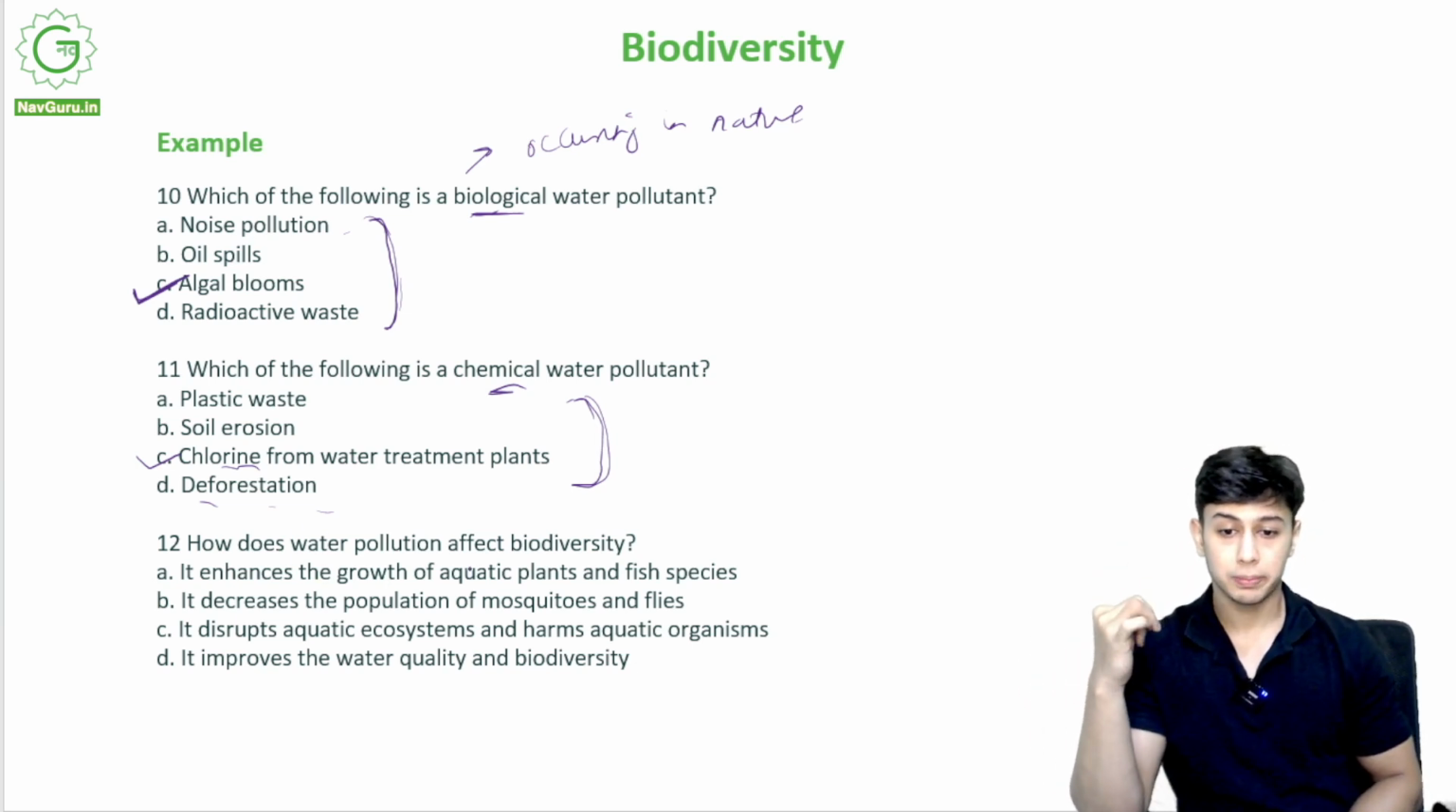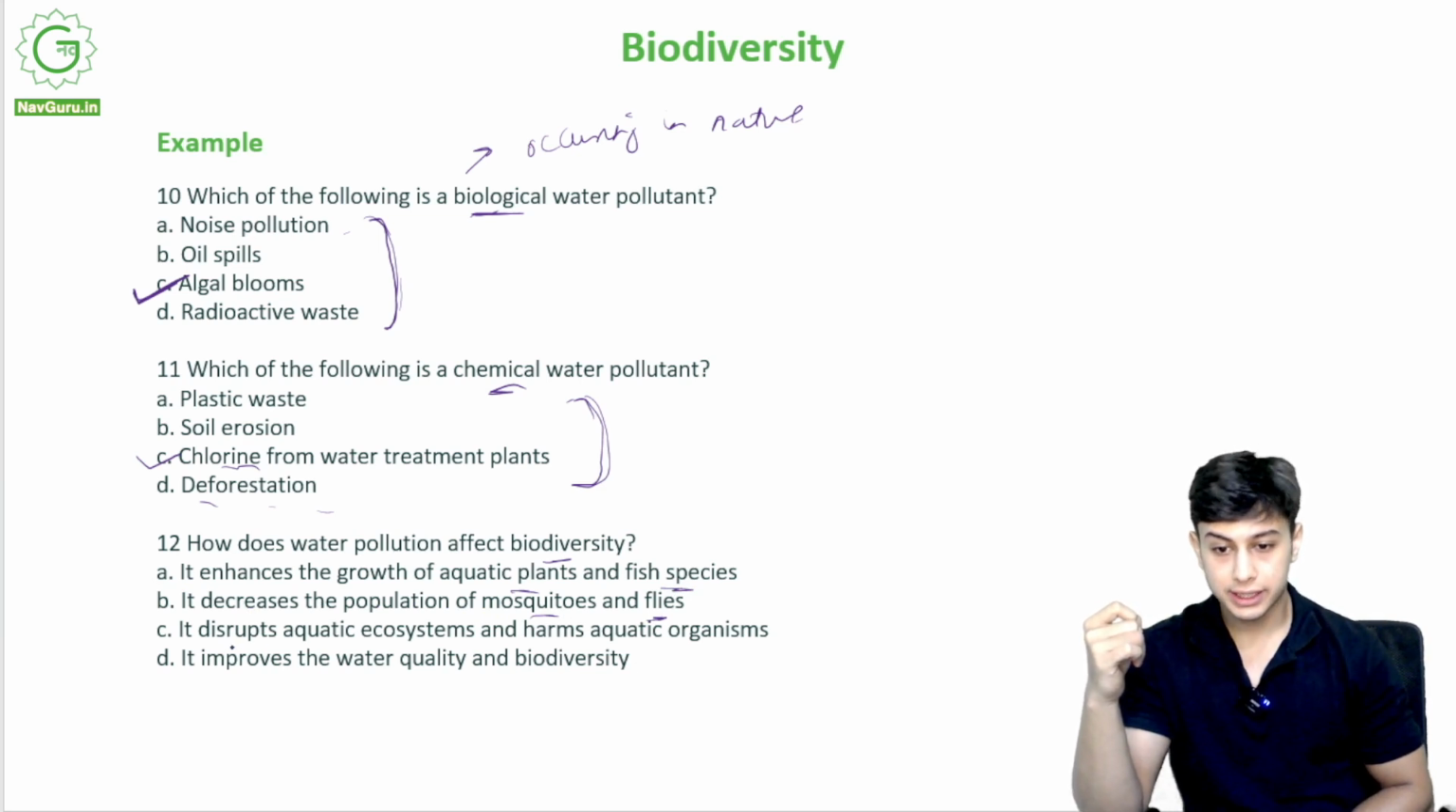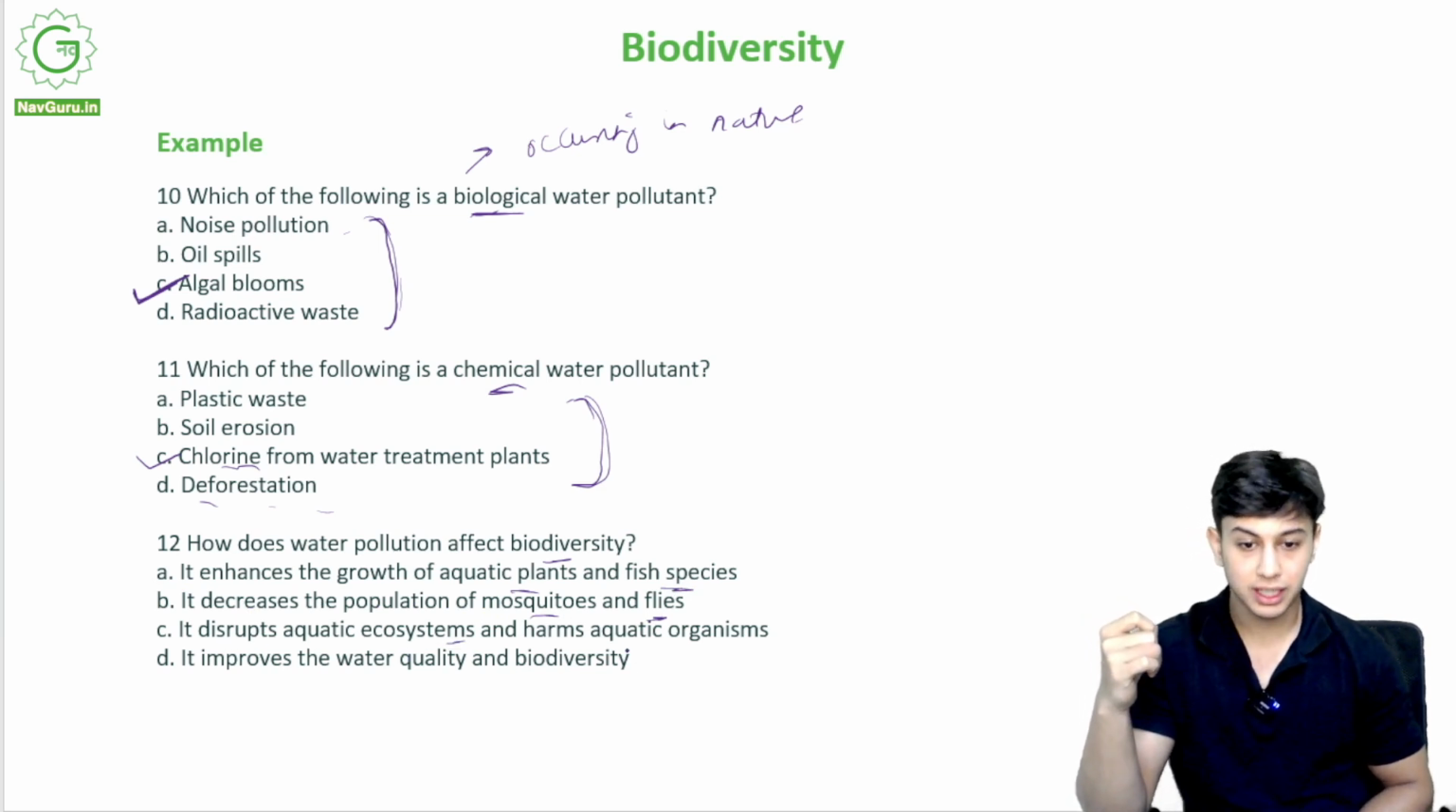How does water pollution affect biodiversity? It enhances, meaning promotes, the growth of aquatic plants and fish species. It decreases the population of mosquitoes and flies. It disrupts aquatic ecosystems and harms aquatic organisms. Or it improves the water quality and biodiversity.